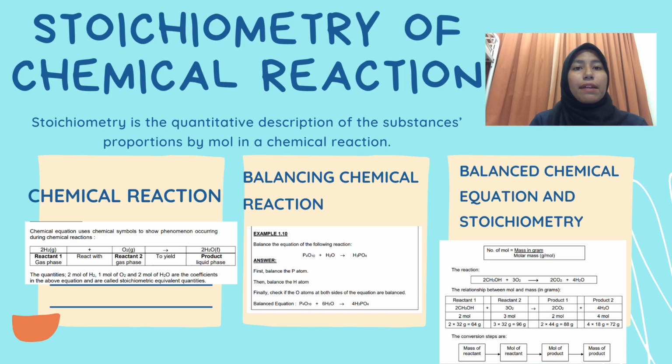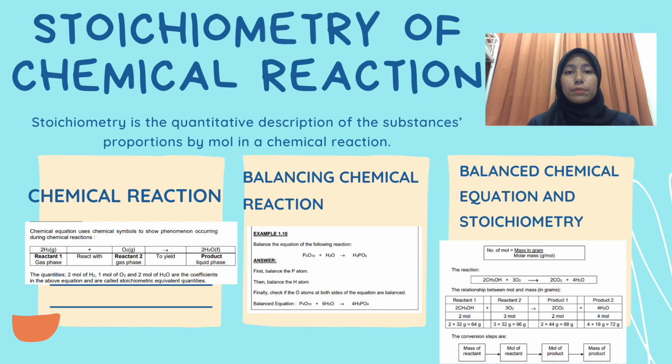The coefficients can be changed, however, changing the subscripts will be incorrect as that will change the identifier of the substance. Third, next find the elements that appear only once on each side of the equation with the same number of atoms on each side. The formulas containing these elements must have the same coefficient. Therefore, there is no need to adjust the coefficient of these elements at this point.